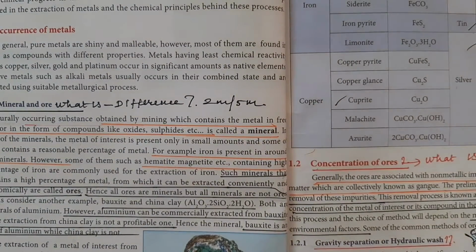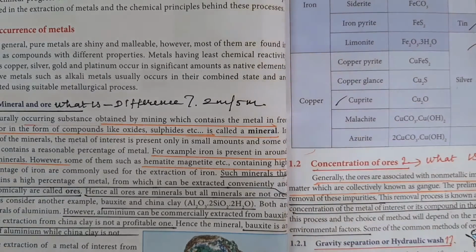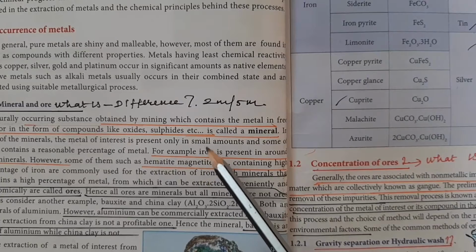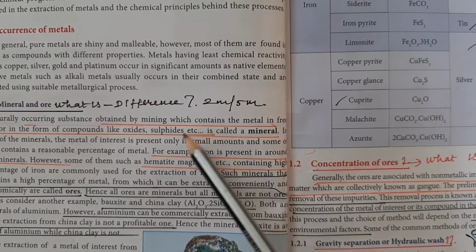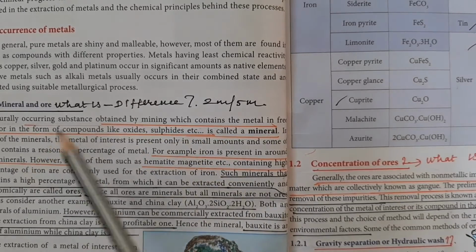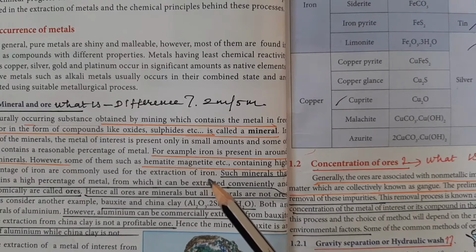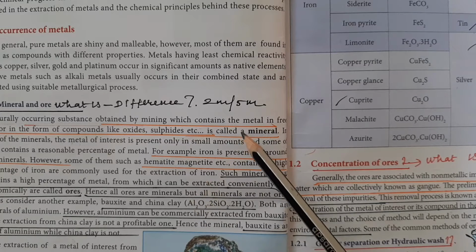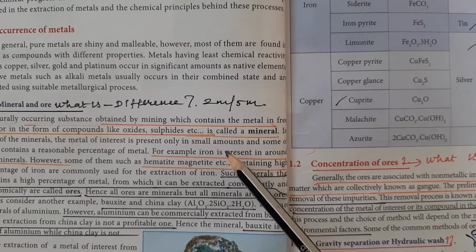The first one is what is mineral and ore, and how to differentiate mineral and ore. A mineral is a naturally occurring substance which is obtained from mining. To get metal, we mine the mineral from the earth's crust or other available sources. Usually reactive metals combine with oxygen, sulfur, chlorine and carbonate. They are present in the form of compounds such as oxides, sulfides, carbonates and chlorides. So to get a metal in pure form from the mineral, we have to extract it.